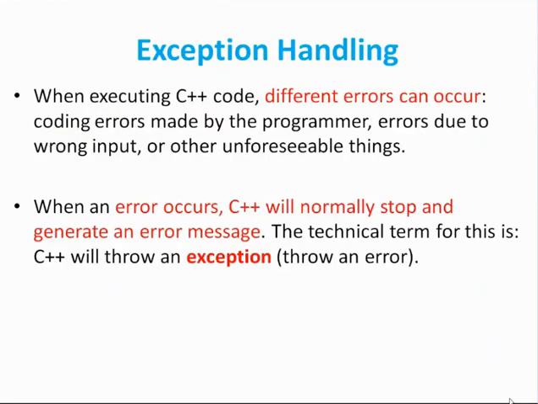When executing C++ code, different errors can occur: coding errors made by the programmer, errors due to wrong input, or other unforeseeable things. When an error occurs, C++ will normally stop and generate an error message. The technical term for this is that C++ will throw an exception when an error occurs in a try block, or throw the exception to another block in the program, so it will be handled by that block.